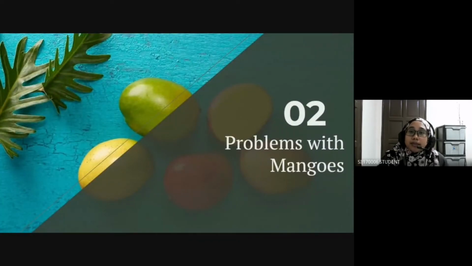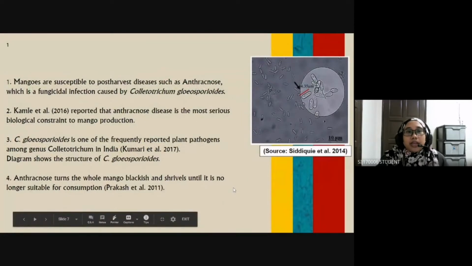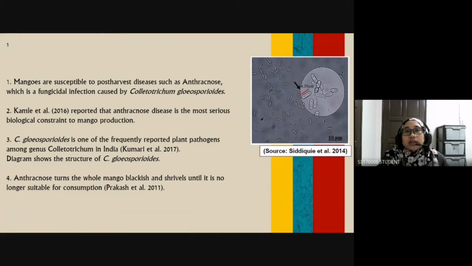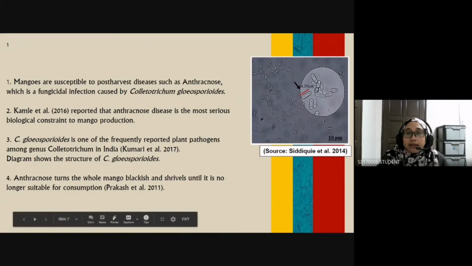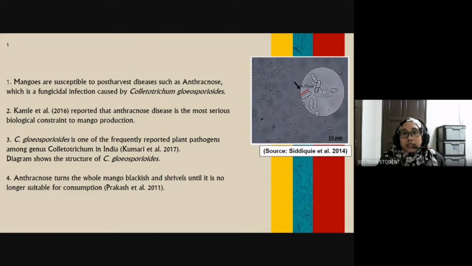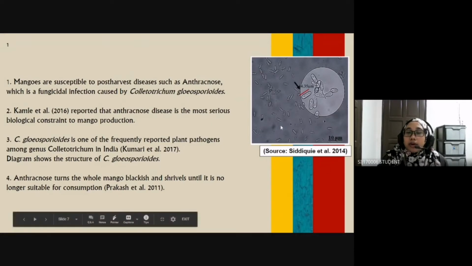So what are the problems with mangoes? Mangoes are susceptible to post-harvest diseases such as anthracnose. Anthracnose is a fungal infection caused by Colletotrichum cuspidis. Conley et al. 2016 reported that anthracnose disease is the most serious biological constraint to mango production. C. cuspidis is one of the frequently reported plant pathogens among the genus Colletotrichum in India, reported by Komari et al. 2017, and the diagram on the right shows the structure of C. cuspidis.